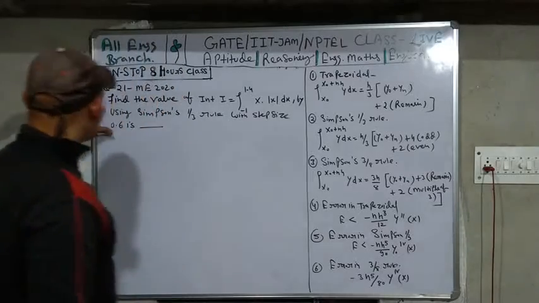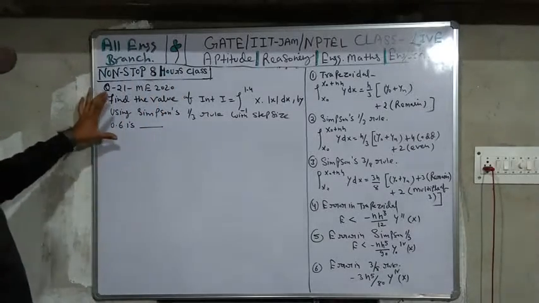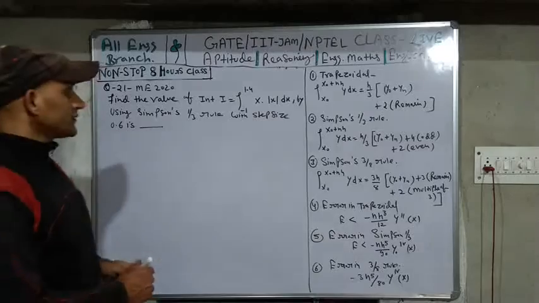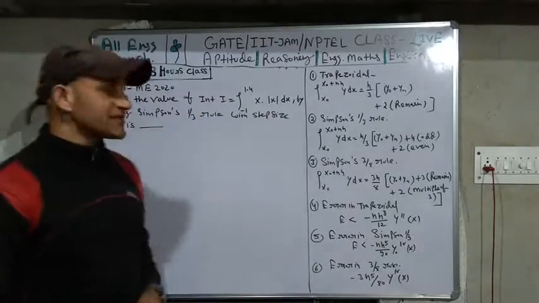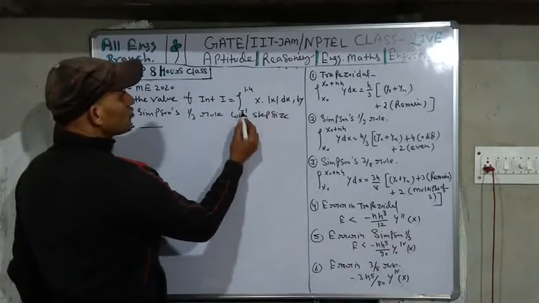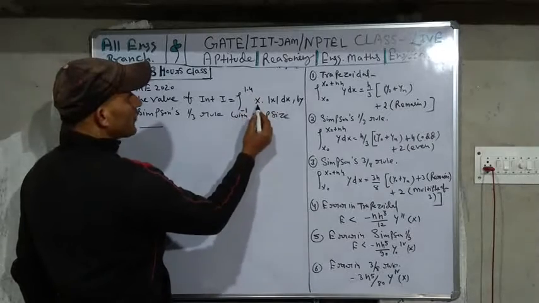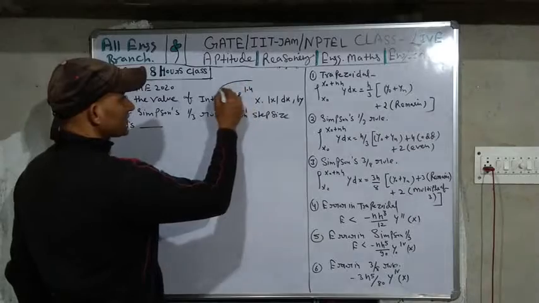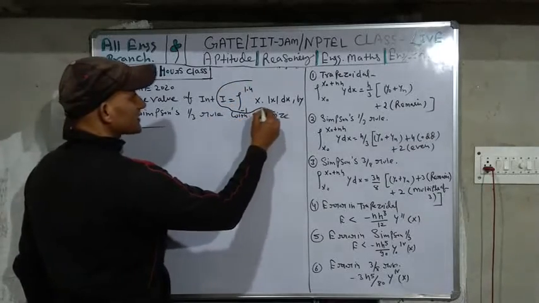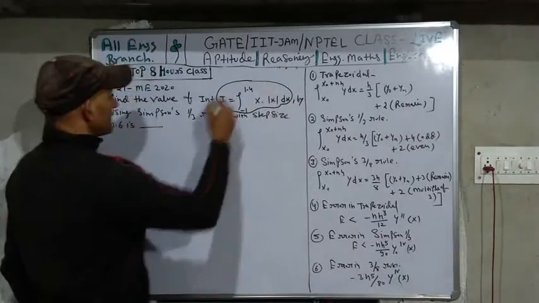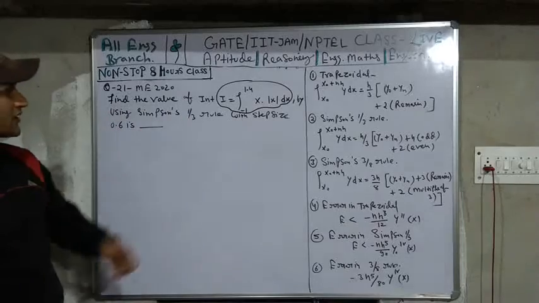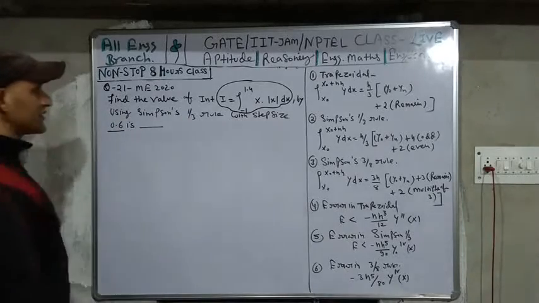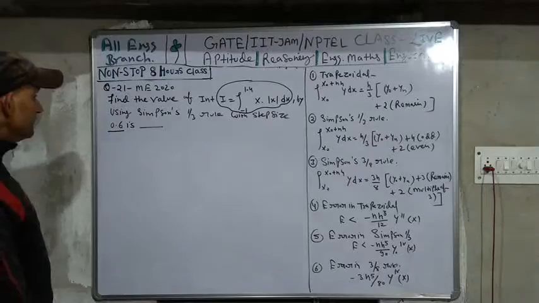Now I will solve this question. How to solve such a type of problem? You have one integration and you will also understand what this is. So I is equal to the integral from minus 1 to plus 1.4 of x times mod of x dx. You have this integration. Okay, so now he is asking to use Simpson 1/3 rule with step size 0.6 and find it.